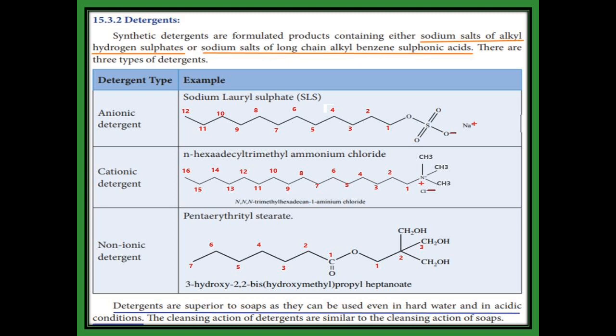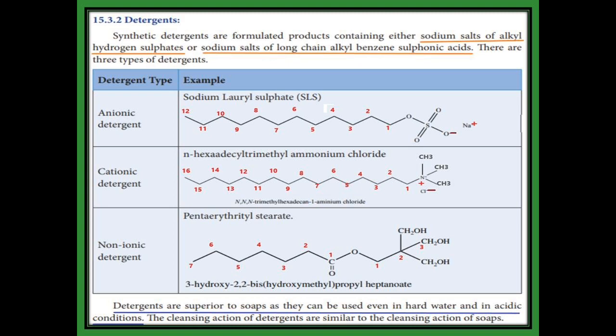And then the next one, non-ionic detergent. For example, pentaerythritol stearate. It is a common name, but for the IUPAC name we put the numbers. On the right hand side there are 3 carbons. The second carbon contains a CH2OH group twice, which is called bis hydroxymethyl. It is present on the second carbon, so the name has 2,2-bis hydroxymethyl. And the third carbon contains 1 hydroxy, so 3-hydroxy.